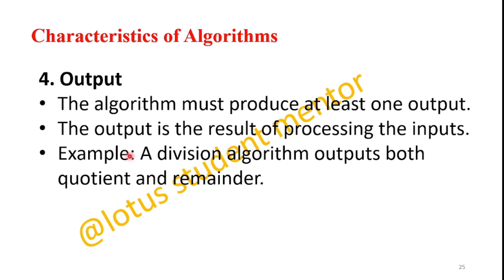For example, if you consider a division algorithm, how many outputs will come? Quotient and remainder. If we consider an addition algorithm, how many outputs? Only one output. How many inputs? Two inputs. In an addition algorithm, you have to add the two parameters, and then only one output comes out.